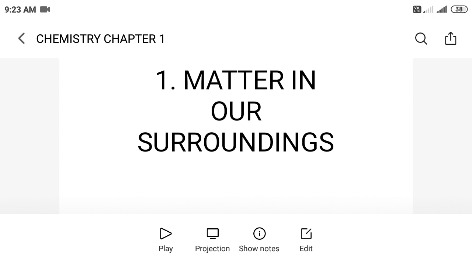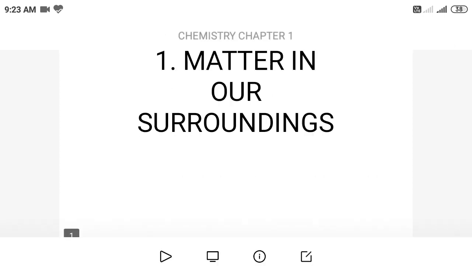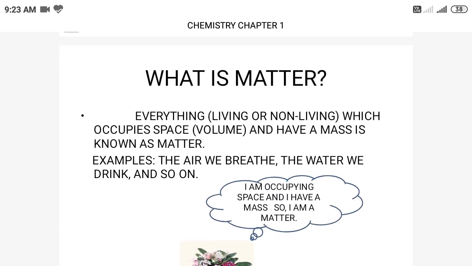If you look at our surroundings, whether it is a living or non-living thing, everything occupies space and has some mass. This is exactly the definition of matter. Matter is everything, living or non-living, which occupies space and has mass.